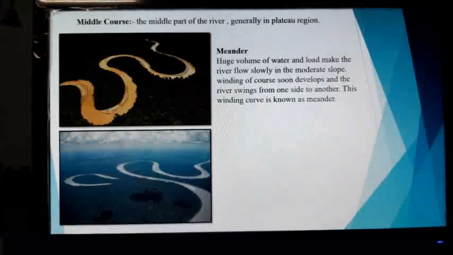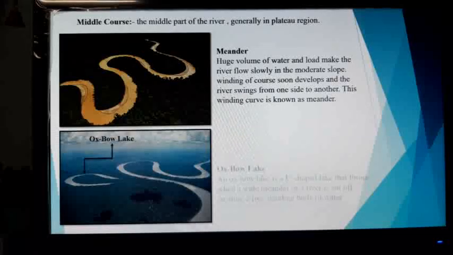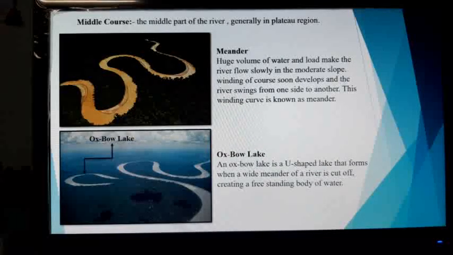Now you can see the image of an oxbow lake. What is an oxbow lake? The continuous forces of erosion of the outer concave bank and deposition on the inner convex bank cause the meander to be more pronounced.